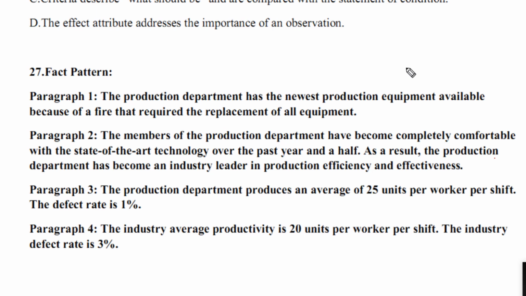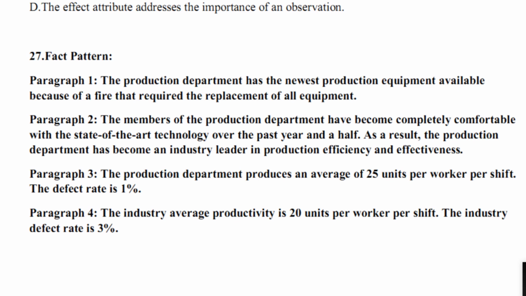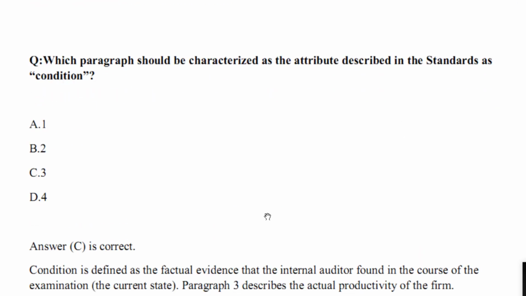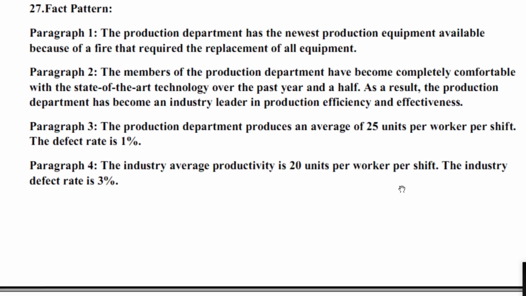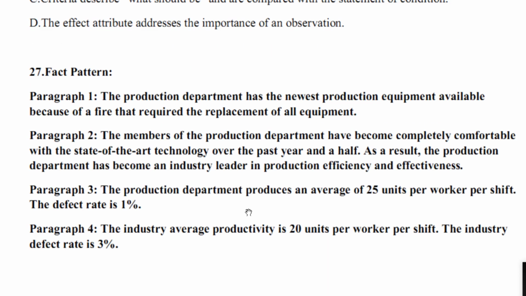I'm thinking 2 is an effect because of "as a result of." And what is 4? I think that's a criteria. I could be wrong. No problem, you can discuss. Condition is defined as factual evidence that the internal auditor found in the course of examination, or the current state. Paragraph 3 describes the actual productivity of the firm. Why? Because it is producing currently. The word "produces" is the clue. So, paragraph 3 is condition.